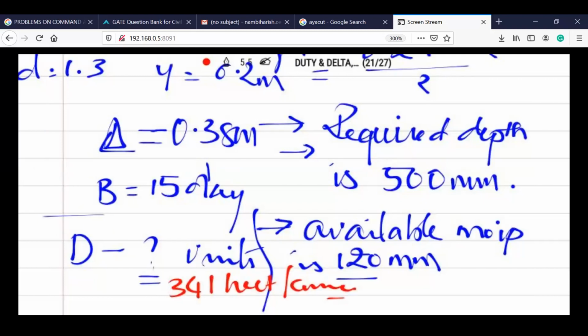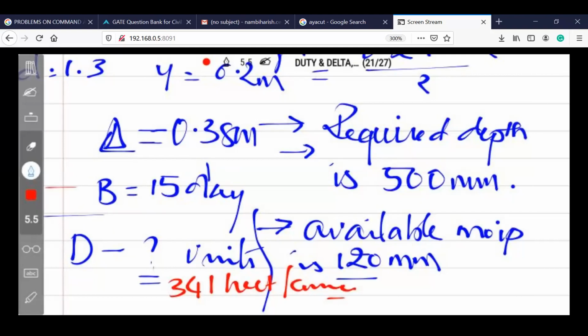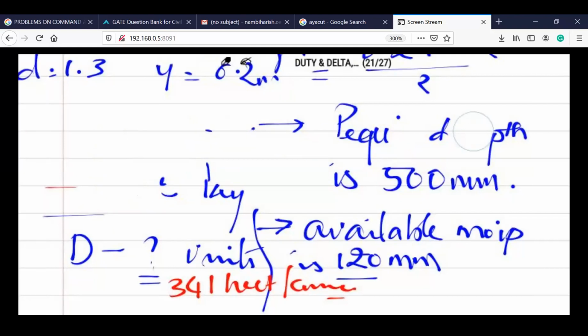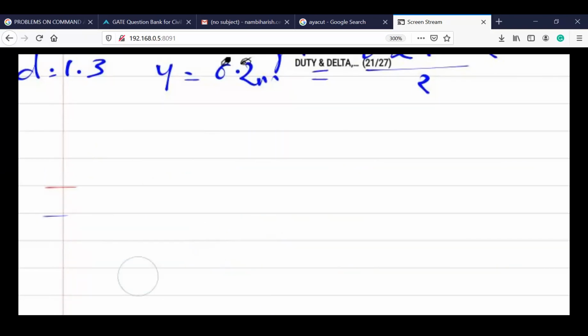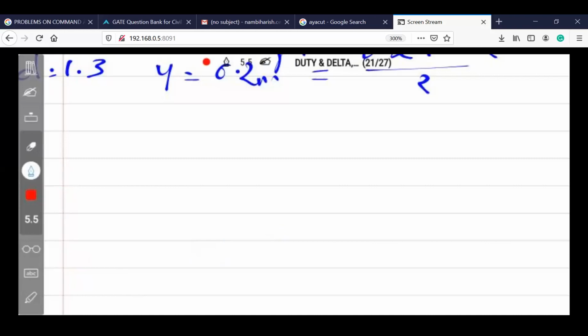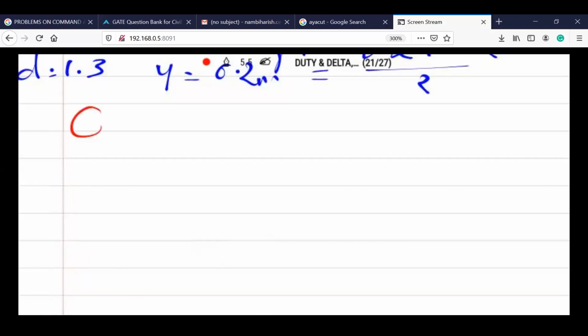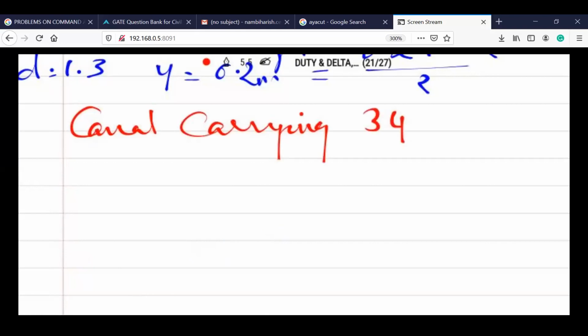Now my second question. I'm going to the next one. My second question is, a canal carrying, that is from the main irrigation system, the canal carrying 341, as you have given, 341 hectare per cubic discharge.